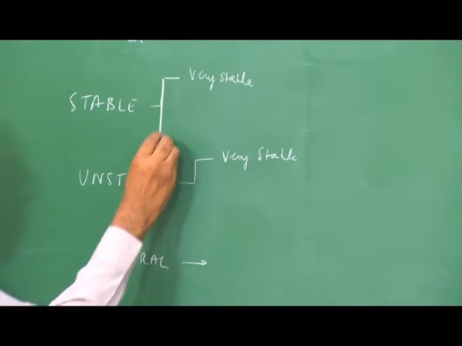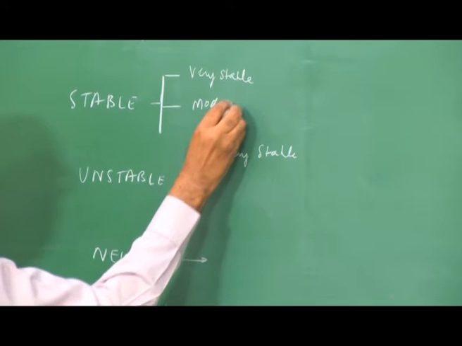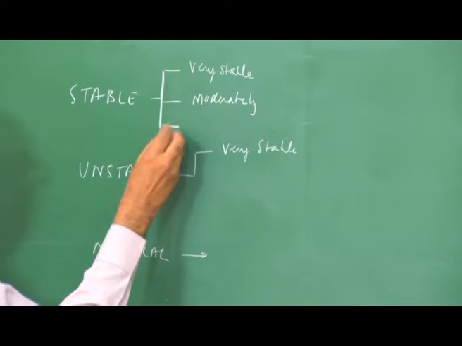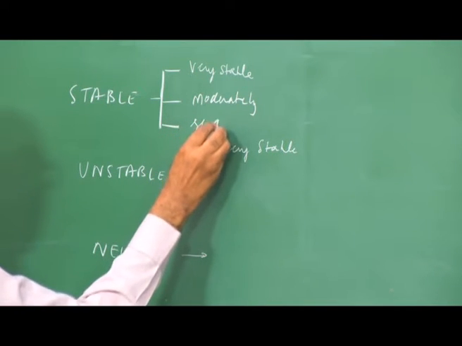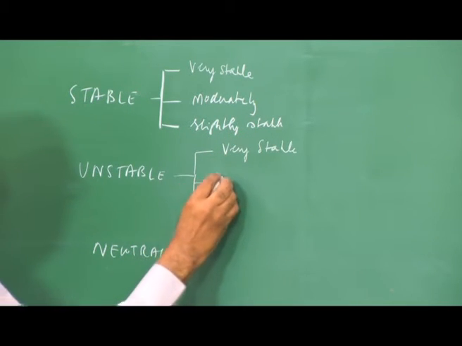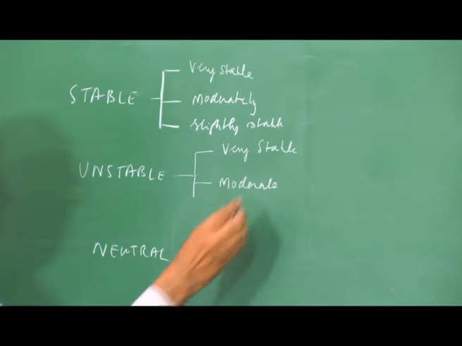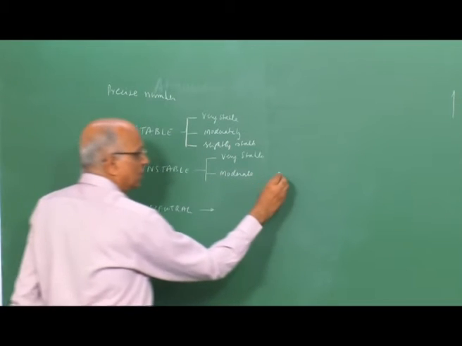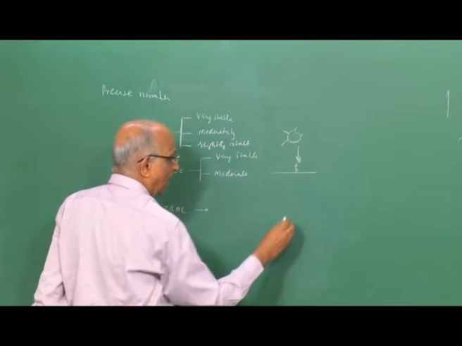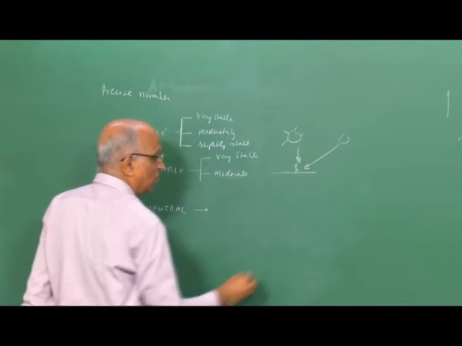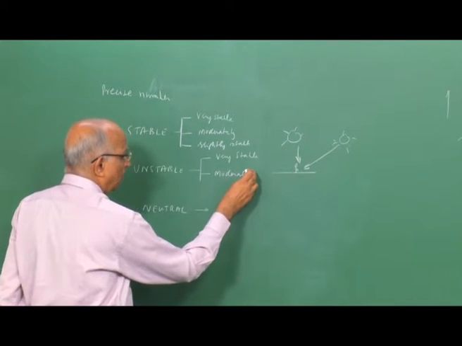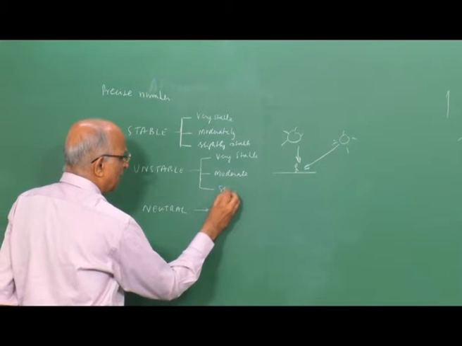When I talk of very stable, I can also talk of moderately stable. I can also talk in terms of, let's say, little less, maybe slightly unstable, slightly stable. Similarly, I can talk of maybe moderately stable, which means it's not that hot. Maybe the sun is at an inclination. When the sun is directly above my head, well, the insolation is the largest. If I have the sun at an angle, well, the insolation is little less over here, and therefore, maybe I can talk in terms of moderate, and also I can talk of slightly unstable.